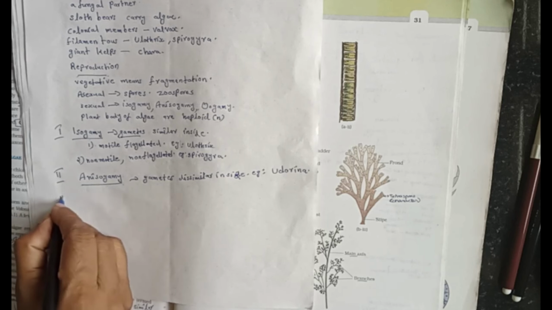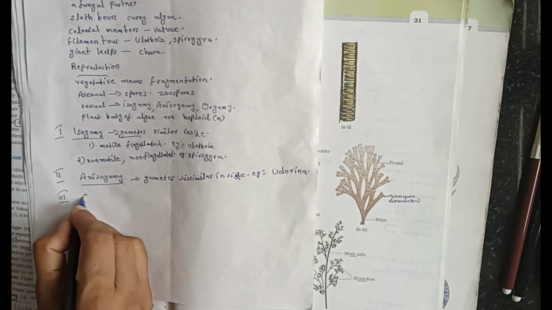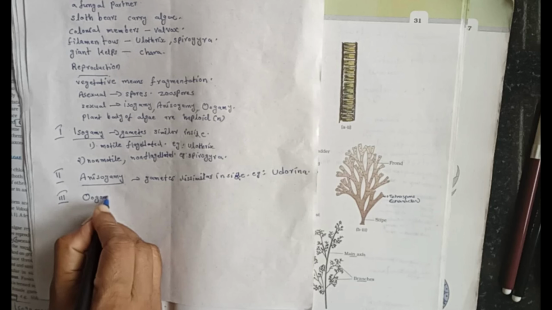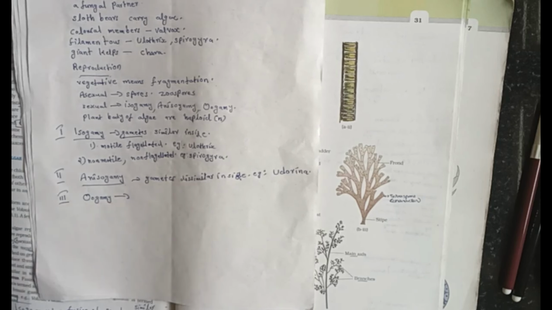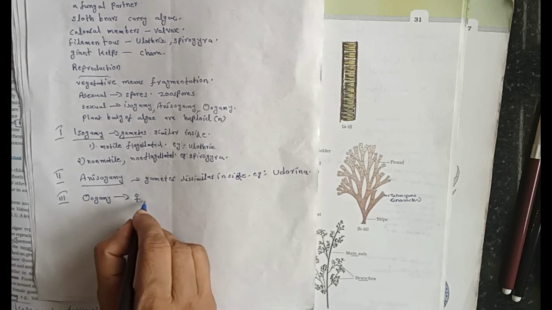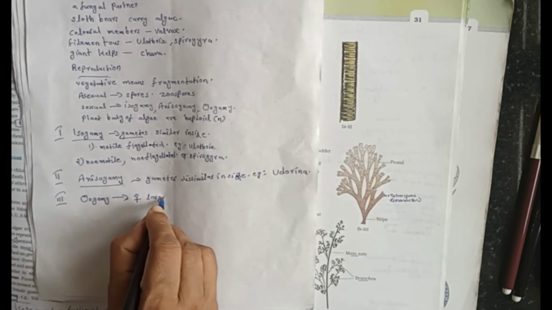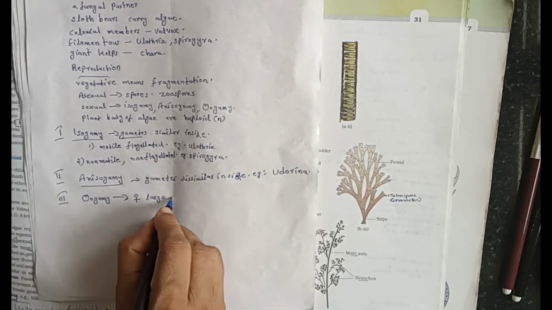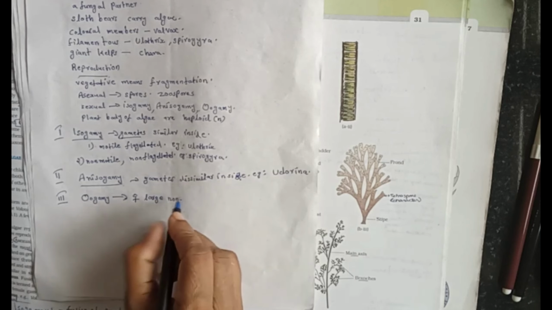Third type of sexual reproduction, oogamy. Here there is one large non-motile and one small motile gamete. Usually, female gametes are large in size and non-motile, without movement.